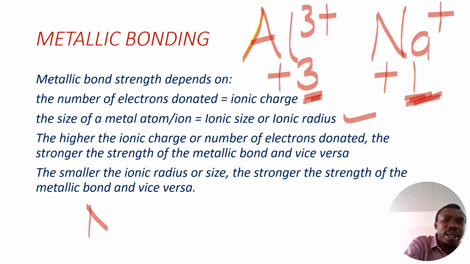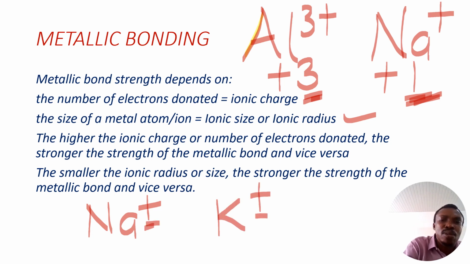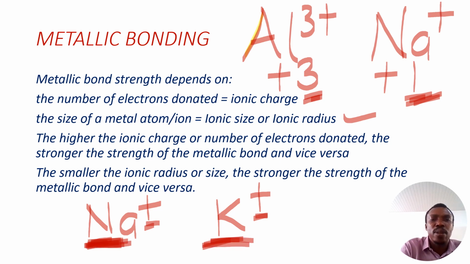Let's say sodium ion and potassium ion, both of them have a charge of +1. But sodium has a smaller ionic radius, smaller ionic size, compared to potassium. So the strength of the metallic bond in sodium is stronger than the strength of the metallic bond in potassium.